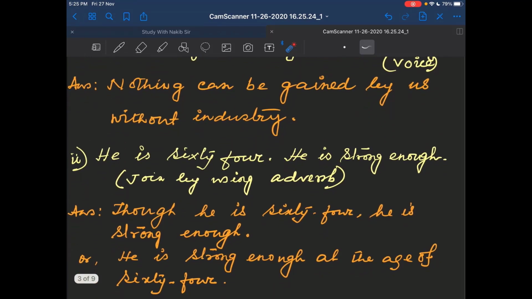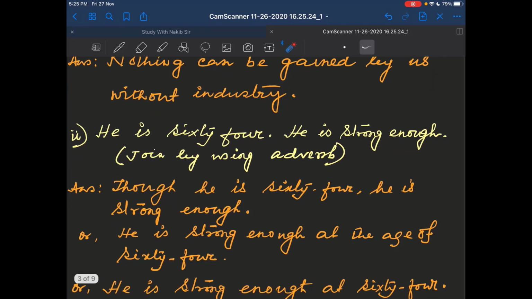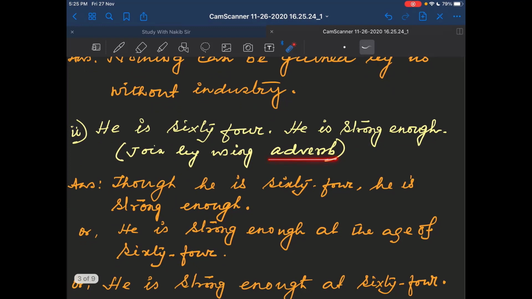Now go to the second question. He is 64. He is strong enough. Join the sentences by using adverb. So the question is, he is 64 and he is strong enough. Let's see how they are joined. So adverb means adverb clause, adverb phrase, or simple single word adverb. So see, first the adverb clause. Though he is 64, he is strong enough.